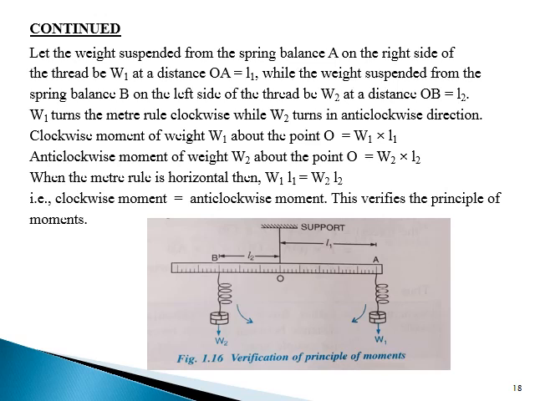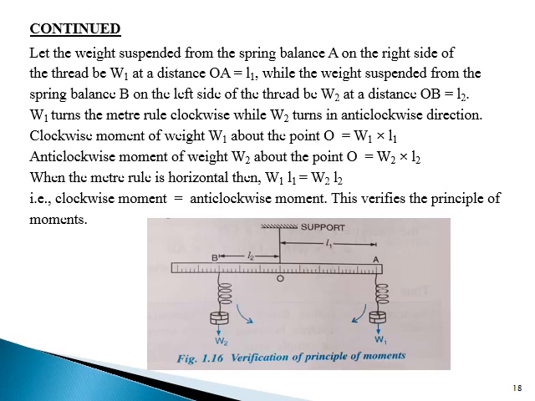Let the weight suspended from spring balance A on the right side of the thread be W1 at a distance OA equal to L1, while the weight suspended from spring balance B on the left side of the thread be W2 at a distance OB equal to L2. W1 turns the meter rule clockwise, while W2 turns it in the anticlockwise direction.